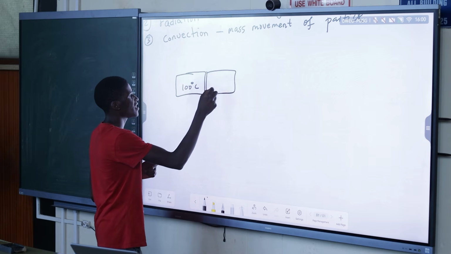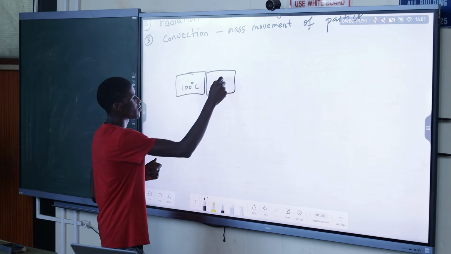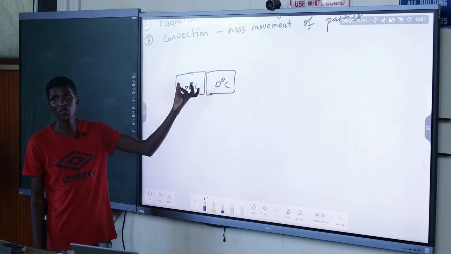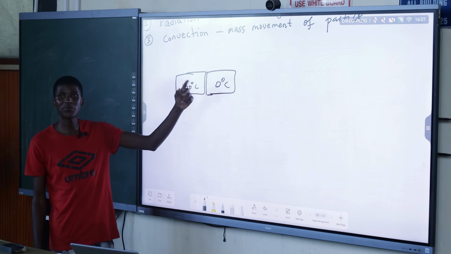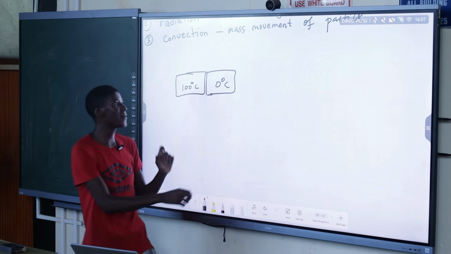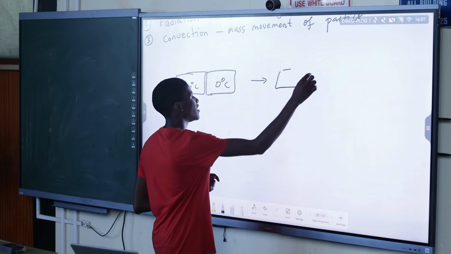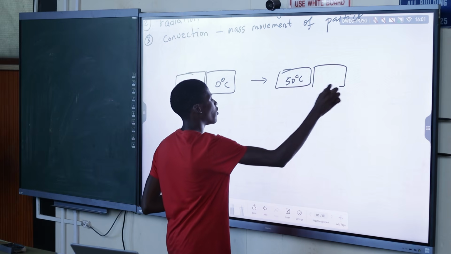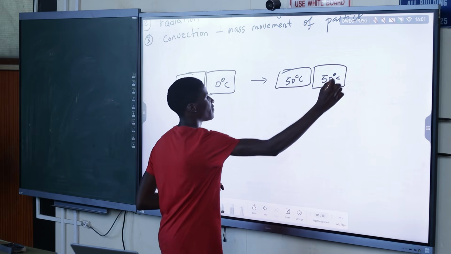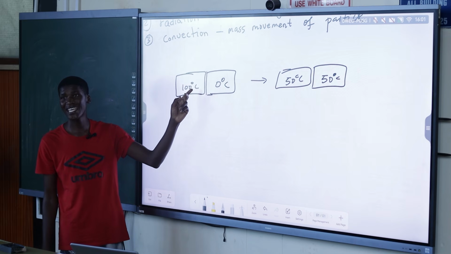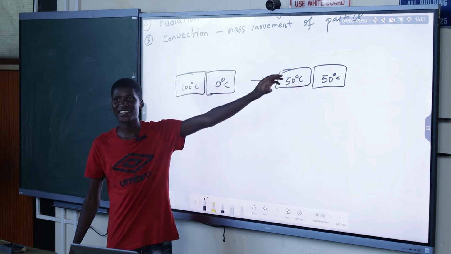So now the question says, if we take an object A having 100 degrees Celsius and then we take an object B having maybe below 0 degrees Celsius, we know how to find the temperature. We just add these two temperatures and we divide by the number of objects, which is how many? 2. So it means at thermal equilibrium we expect to have how much? 50 degrees Celsius for the first object, and this one will also have a temperature of 50 degrees Celsius. But now, what is the amount of time taken for us to reach that stage?